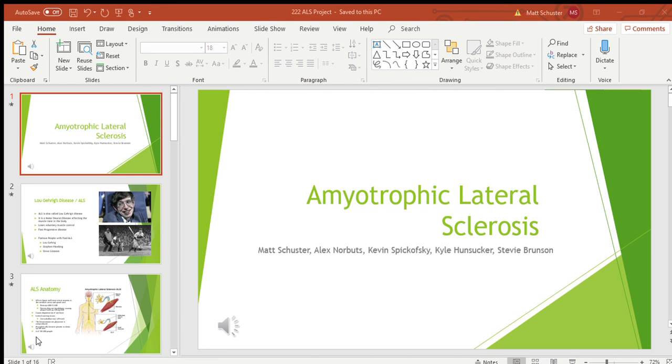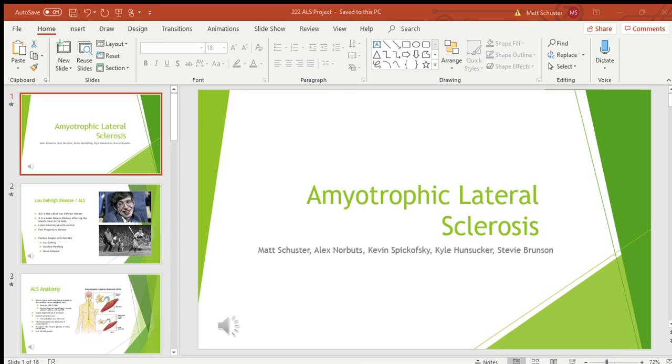In 1990, the World Federation of Neurology outlined the diagnosis of ALS into 4 separate categories. Suspected ALS deals with lower motor neuron signs in 2 or more regions and upper motor neuron signs in more than one region. Possible ALS: upper motor neuron and lower motor neuron signs in 1 region, or upper motor neuron signs in more than 2 regions.